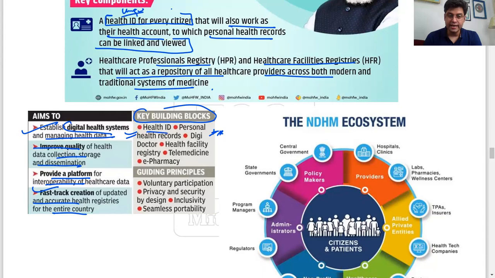What will be there? Health ID, one unique ID. Personal health records will be there. DigiDoctor, right? Health facility registry will be there. Telemedicine and e-pharmacy. Guiding principles are voluntary participation, privacy and security by design, inclusivity and seamless portability.